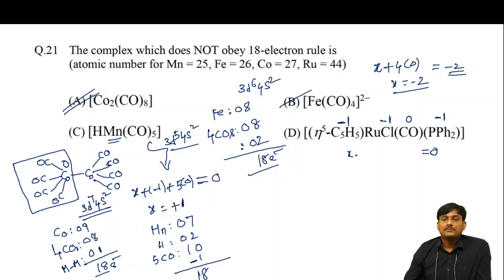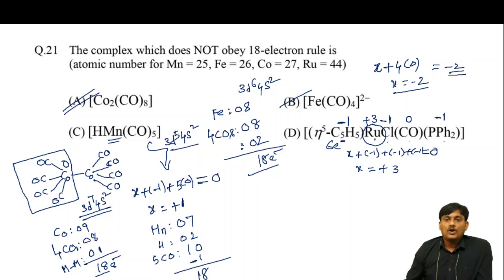So finally you will get x equal to +3 oxidation state on ruthenium. And here C5H5 minus can donate 6 electrons to the ruthenium, chlorine 2 electrons, CO 2 electrons, and PPh3 also 2 electrons.